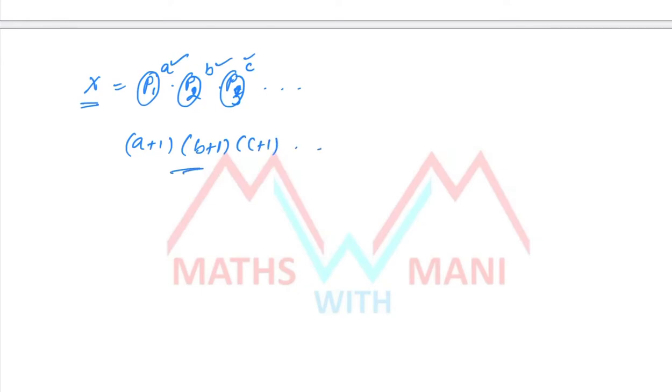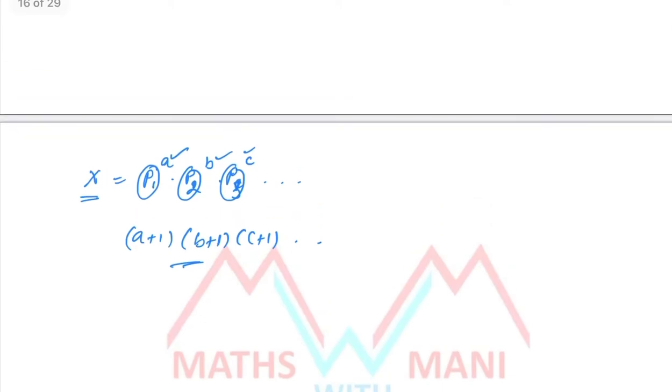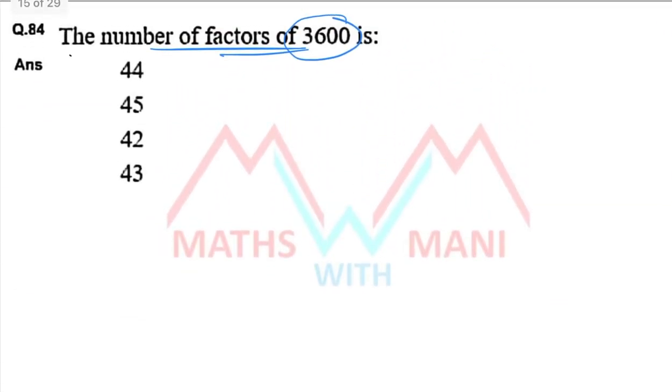So write 3600 as prime factorization. 3600 is equal to 60 into 60. 60 can be written as 4 into 15. So 60 square means (4 into 15) square. 4 means 2 square, so that is 2 power 4. 3 into 5, that is 3 square into 5 square.